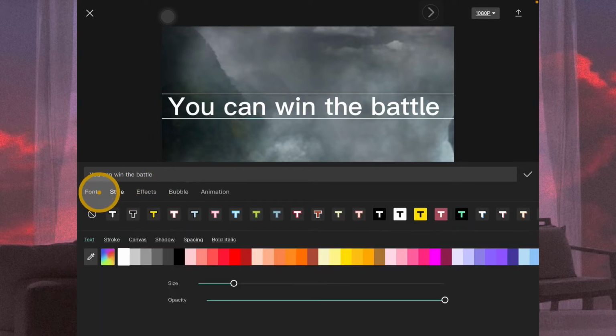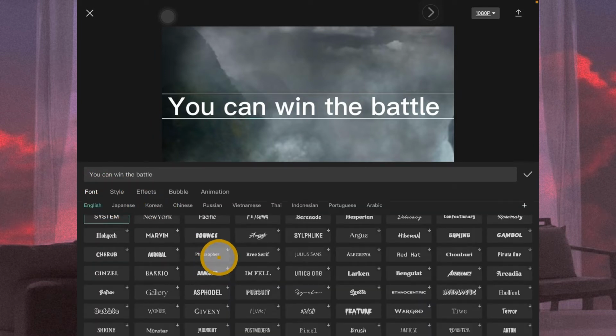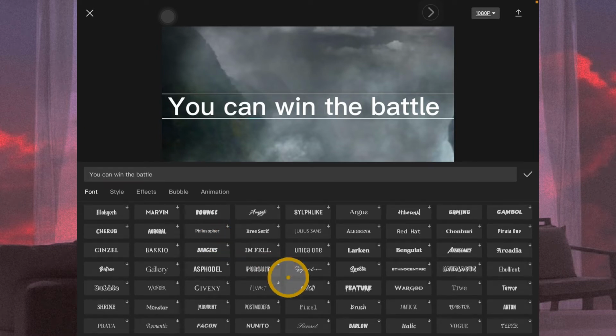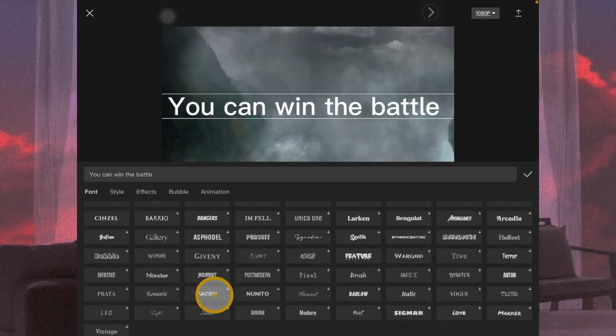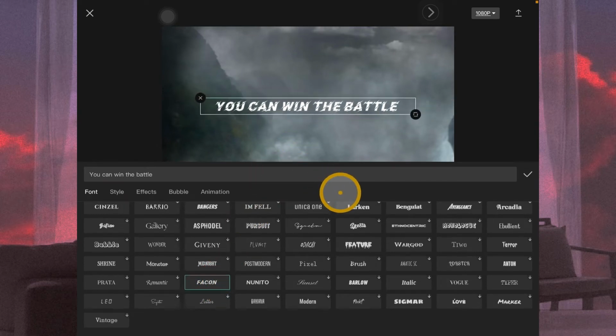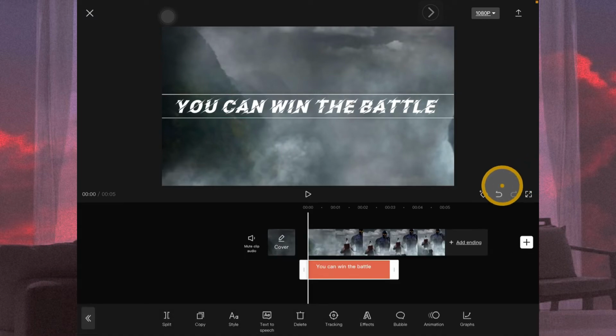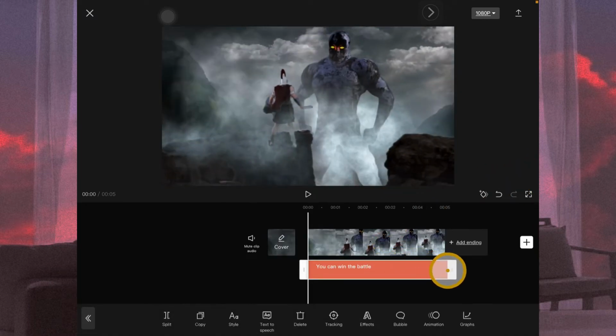Okay, now let's choose the style. Tap on style or font. No, sorry, on the font. Right. So let's choose Falcon. This looks good. Yeah, I like this one. It's like the words were scratched, so yeah, I like the style, the font. So tap on here, and now